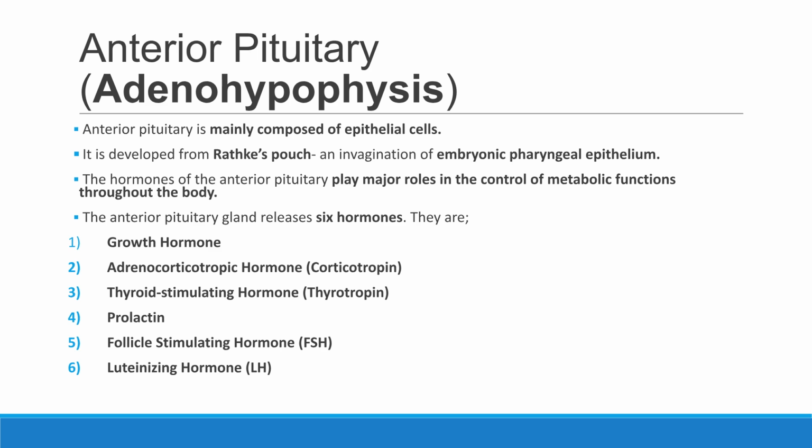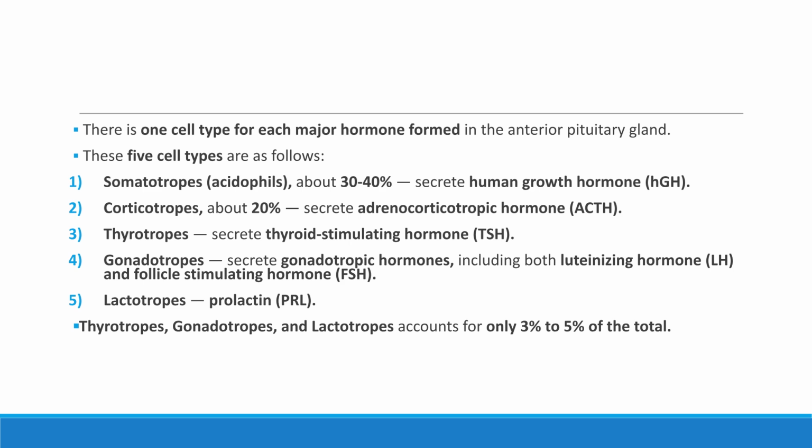The anterior pituitary, or adenohypophysis, is mainly composed of epithelial cells and develops from Rathke's pouch. It controls metabolic functions by releasing 6 major hormones: growth hormone, adrenocorticotropic hormone, thyroid-stimulating hormone, prolactin, follicle-stimulating hormone, and luteinizing hormone. The anterior pituitary contains 5 main cell types. Somatotropes secrete growth hormone, corticotropes secrete ACTH, and thyrotropes secrete TSH. Gonadotropes secrete LH and FSH, and lactotropes secrete prolactin.